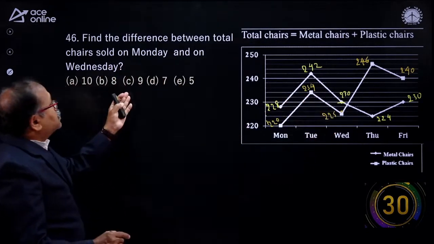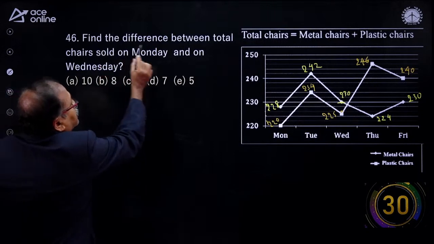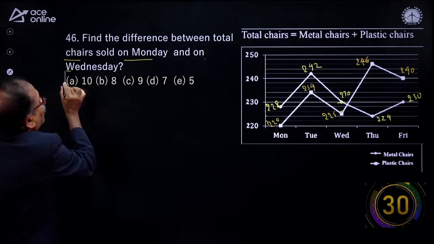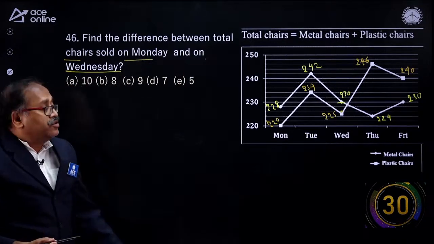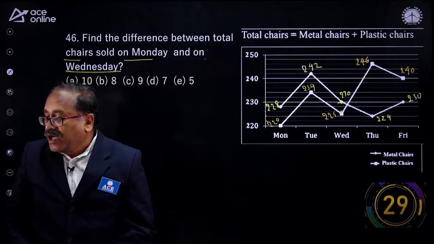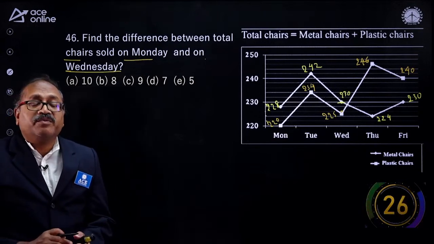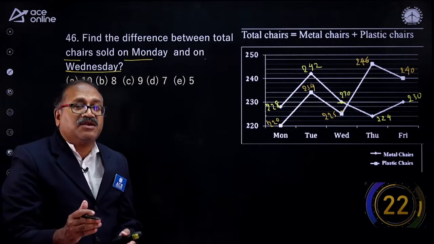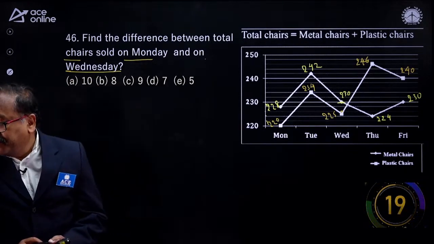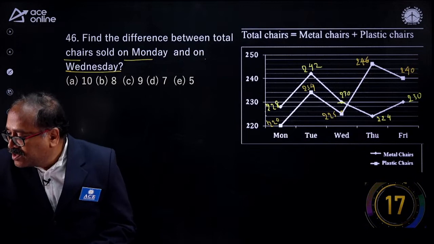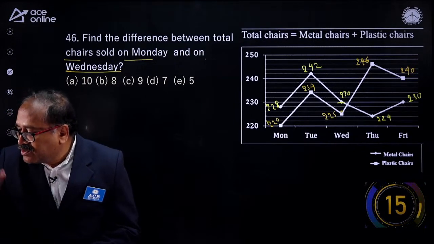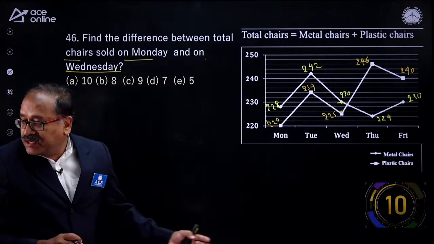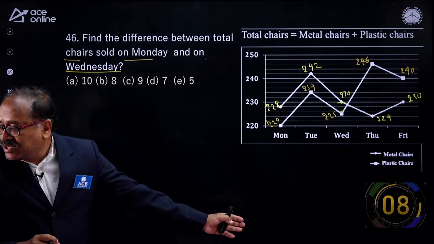I already noted down the numbers over here for your reference. Now this is your first question. Find the difference between the chairs sold on Monday and on Wednesday. Your time starts now. Answer it, my friend. Without DI, you will not be able to clear the exam, because when you go to the main exams, there will be at least 3 to 4 DI questions. Now answer it. Tomorrow is the last date. Okay, RRB. Answer it, 10 seconds is there. Answer it. You are saying 7.